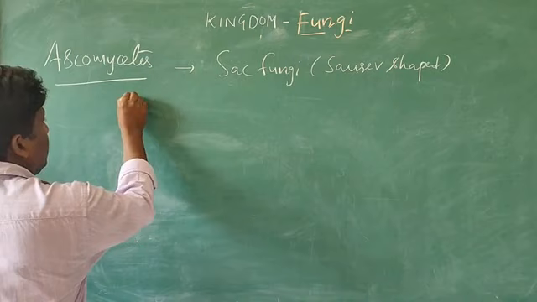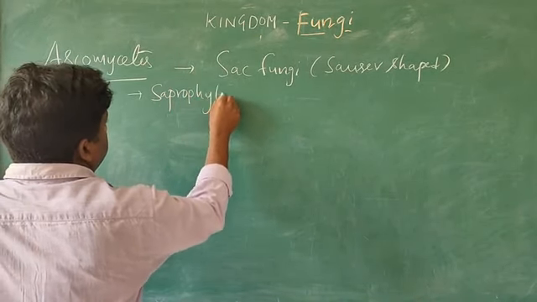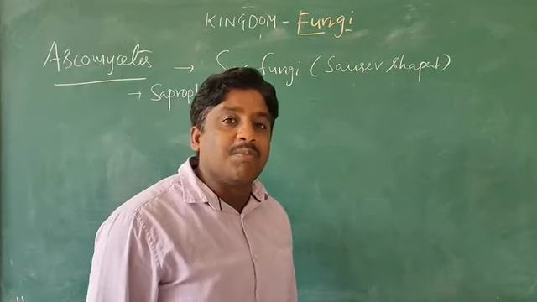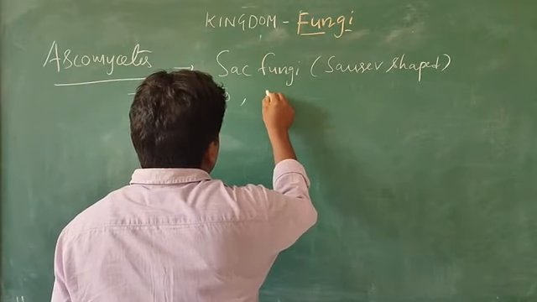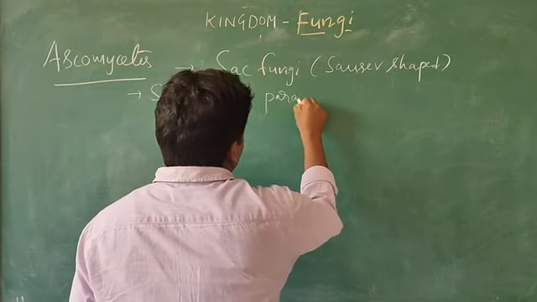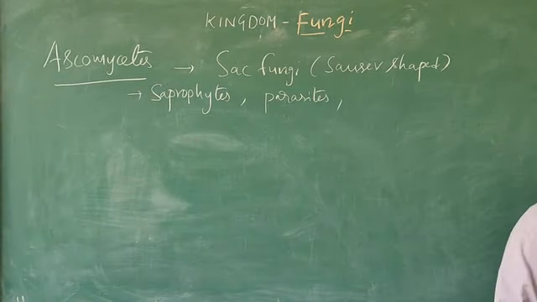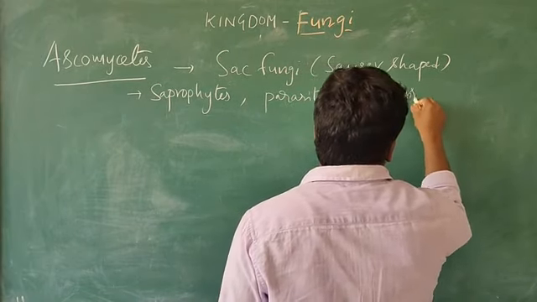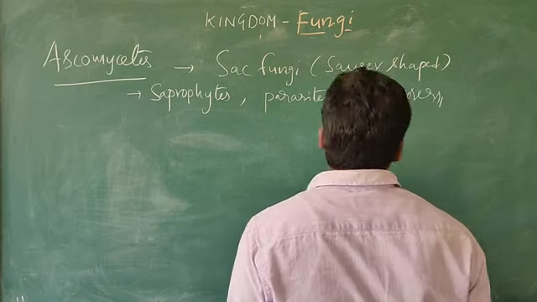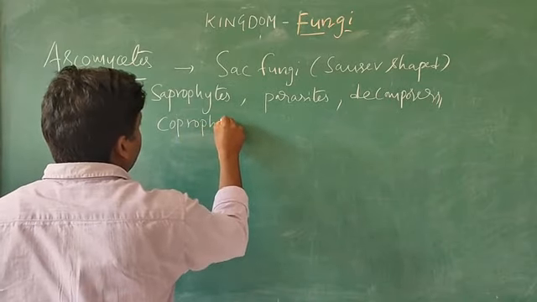Next, they are saprophytes and also parasites, and also decomposers, and coprophilous.